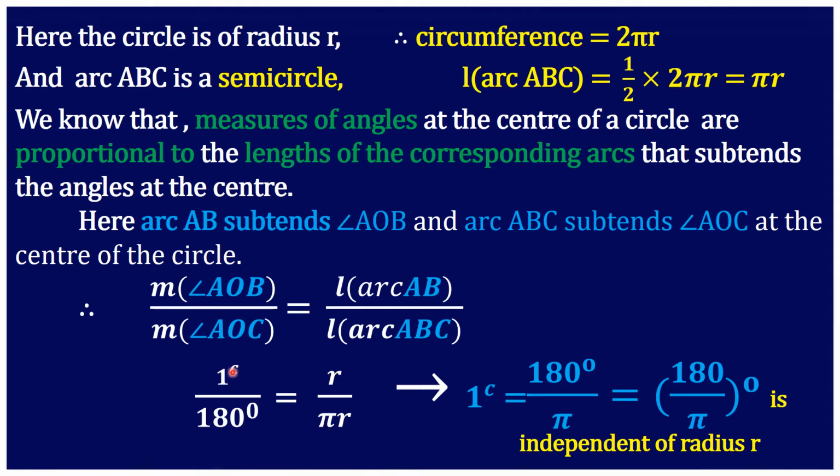So 1 radian is equal to r upon pi r, and r gets cancelled. You get 1 upon pi, and take this 180 degrees to the RHS. Then you get 1 radian as 180 degrees upon pi, where 180 and pi are both constants. So we write inside the bracket 180 upon pi degrees, which is independent of radius r. That is, in this formula there is no r. That is the theorem.